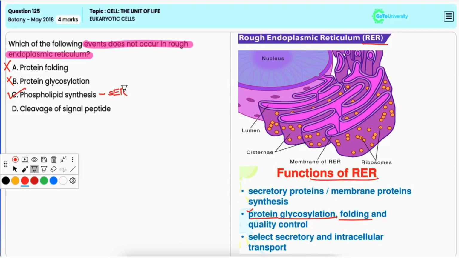Option D, cleavage of signal peptide. Now, it also occurs in RER. Signal peptides direct the nascent protein to RER. Hence, it is an incorrect option.